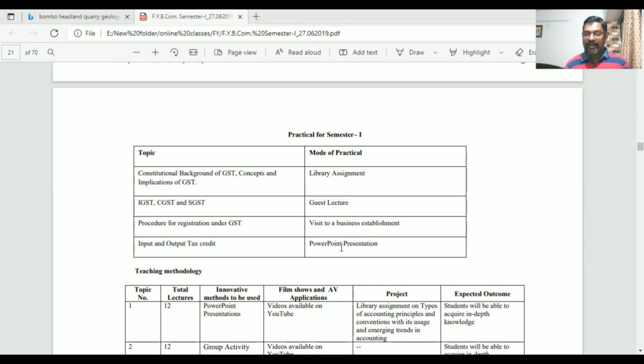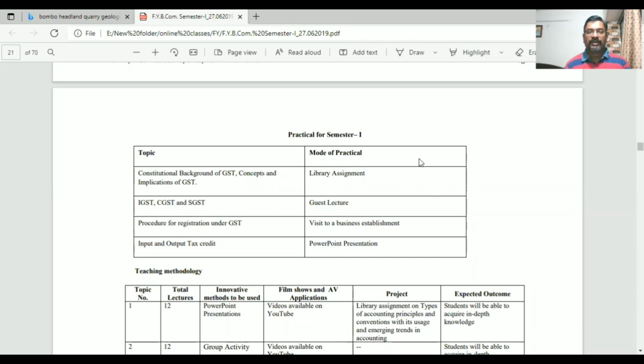Now, they have given various methods of practical. Since it is a pandemic situation, I have designed a self-paced, asynchronous mode of learning, where the student can learn anytime, any place, from any device. That is the advantage of this particular one.